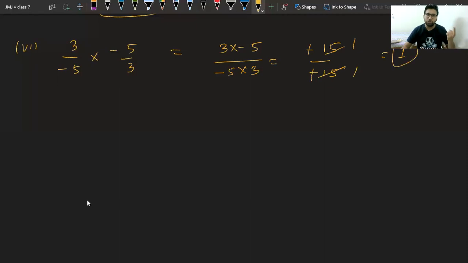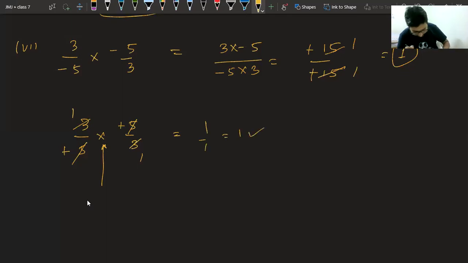There was one more way in which we simplify first. Class, if you remember in chapter number 2, I have told you, you can also simplify first. If there is a sign of multiplication, you can cut this 5, cut this negative sign, 3 ones are 3, 3 ones are 3, answer is 1 upon 1. I hope it is clear to everyone.